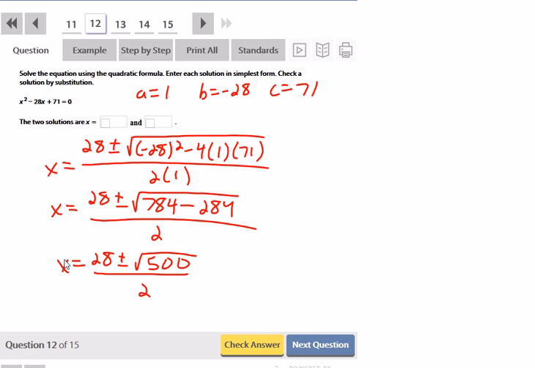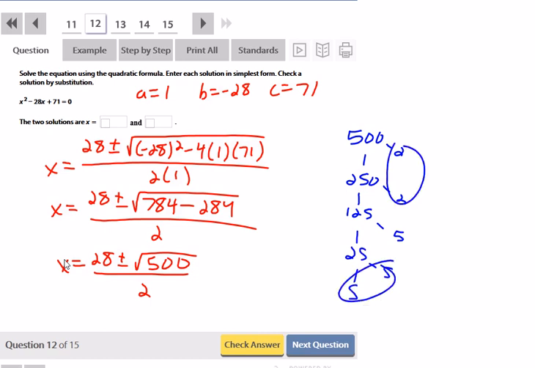Now 500 is not a perfect square, but it isn't prime either, so you've got to put that into a tree. So 500 is 2 times 250, 2 times 125, then 5 times 25, 5, and 5. So I can bring out a 5 and a 2. 5 times 2 is 10. So we get 28 plus or minus 10 square root of 5, where the 5 stays on the inside, divided by 2.